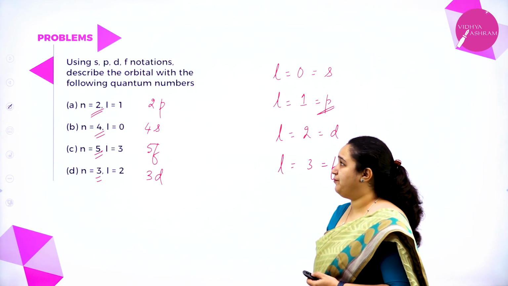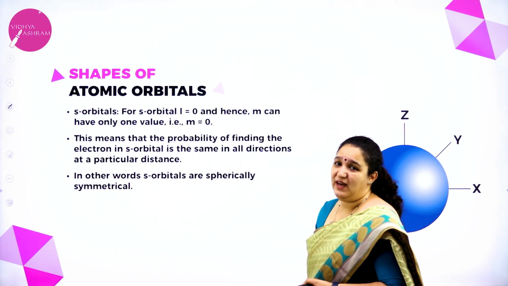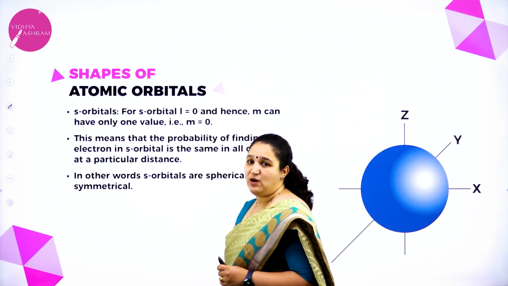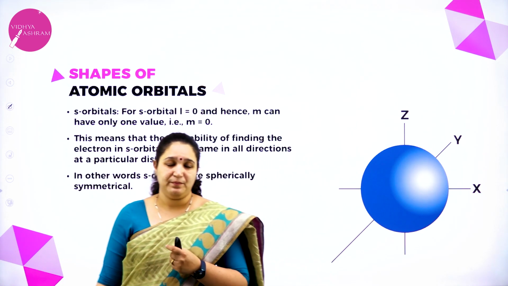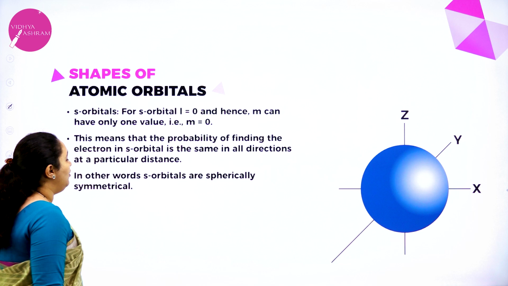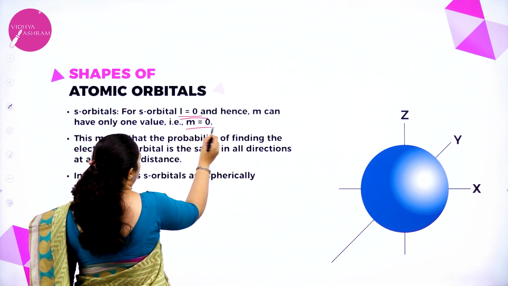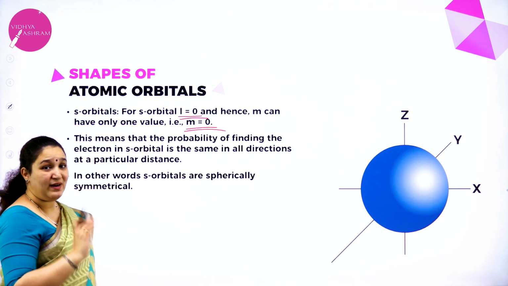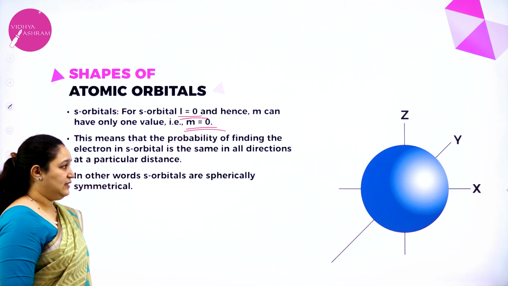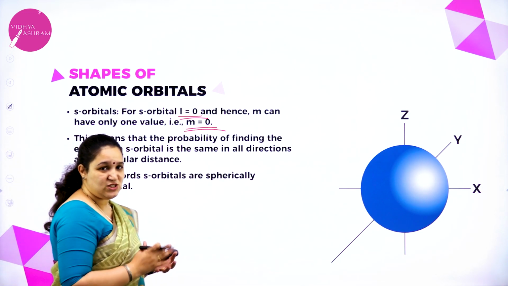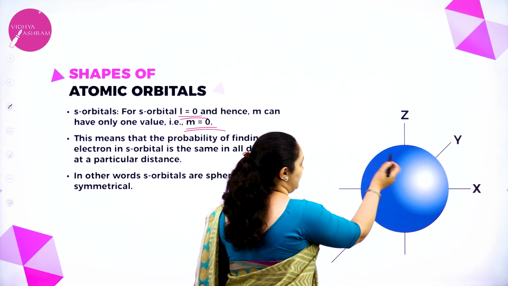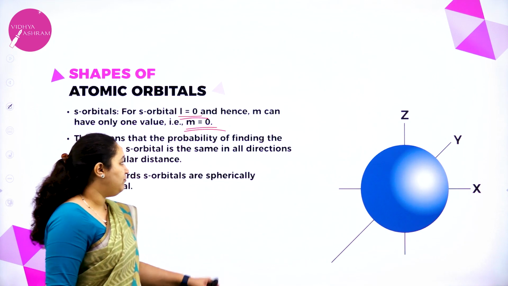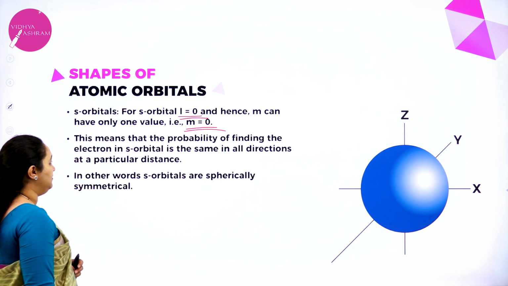Next, what do we have? We have shape of the atomic orbitals. First, we are going to learn about the s orbital. For s orbital, l is equal to 0 and m also will be equal to 0. So only one value is possible, which means it has got only one kind of shape, that is, a spherical shape. You can see x, y, z. I have just drawn the spherical shape possible for s orbital.